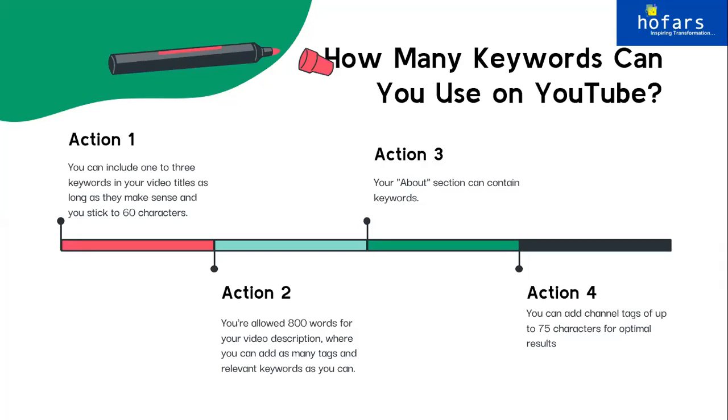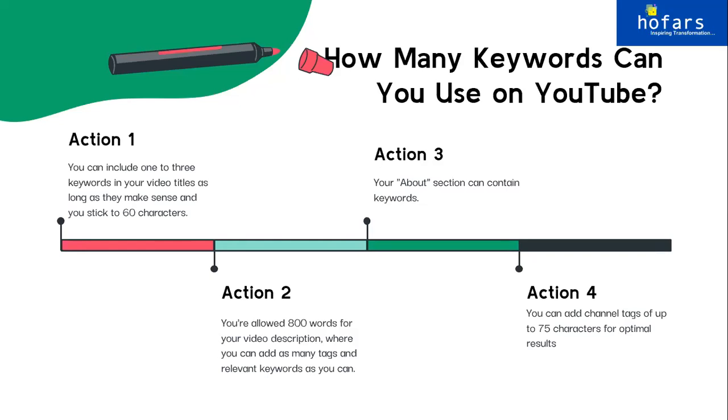Every YouTube channel has an about us section, and there you can use as many keywords as you can. Also, there is a tags section. The tags section is meant for keywords. You have to write what your YouTube channel is in the form of keywords.